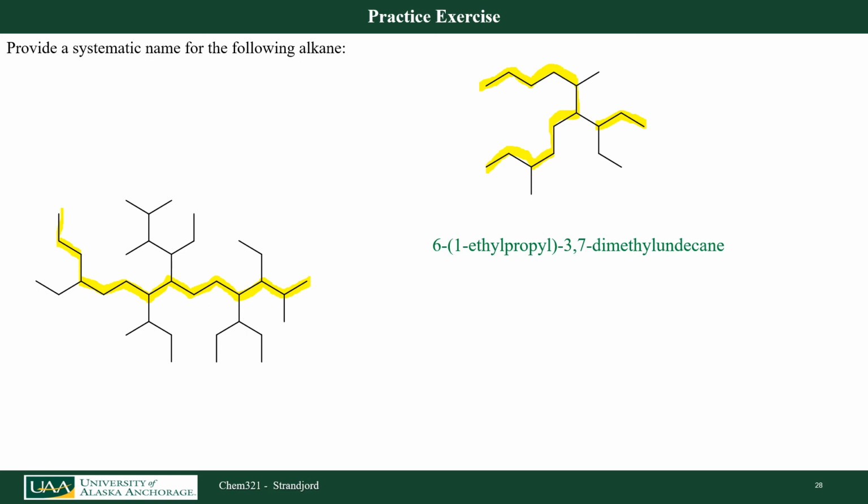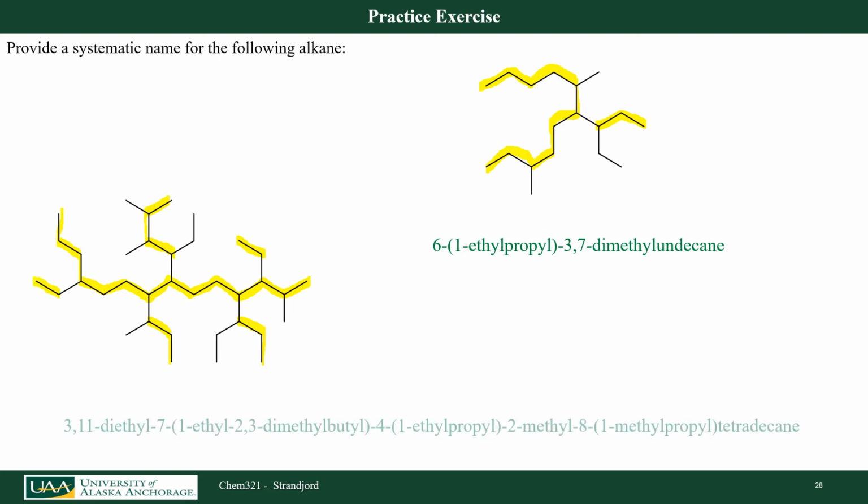So here's a methyl, here's an ethyl, here's a propyl with an ethyl group off of it. Here is a butyl with both an ethyl and 2 methyl groups. Here is another propyl with a methyl group. And finally, my last substituent is this ethyl.